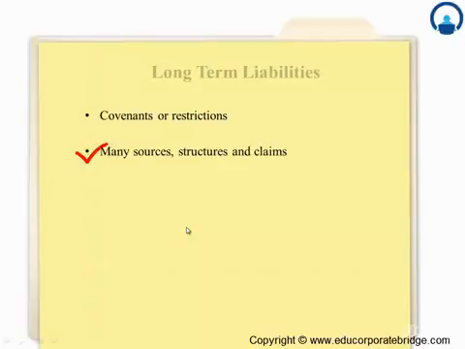Second is that you must understand that these can come from different sources and can have different structures and claims. These structures and claims can be really complex at times, but the most important one that you must look at is something called a senior bond and a subordinate bond. So a senior bond, obviously, as the name suggests, has seniority over the subordinate bond. So if repayment has to be done, it would be the senior who would be repaid first, and then the subordinate would be looked at. So these are the major classifications of the bonds as such.